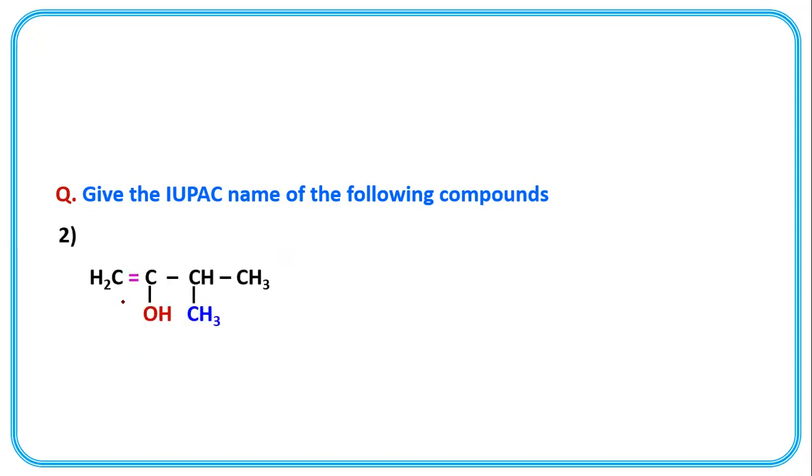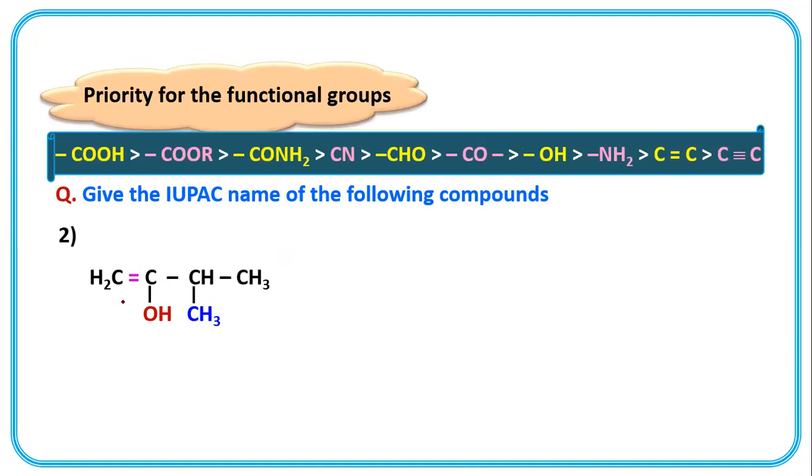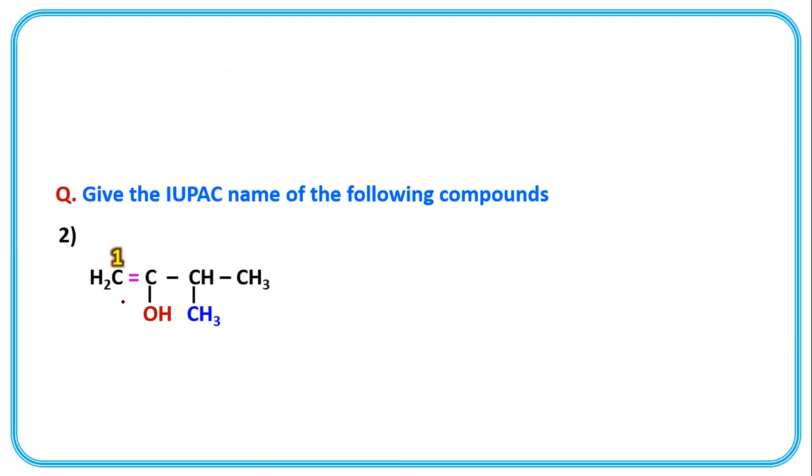Three functional groups, priority order. Methyl group is just alkyl group, side chain. Functional groups are double bond and OH. First, second, third, fourth.